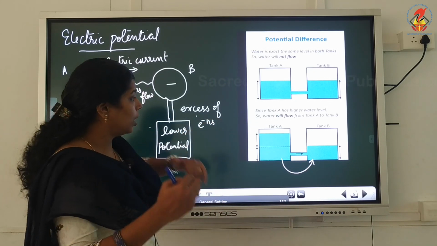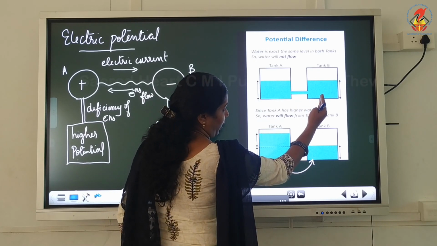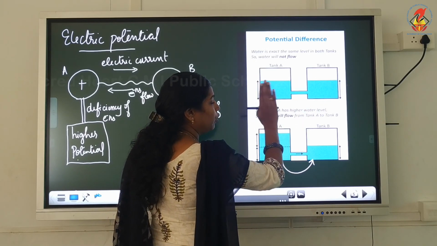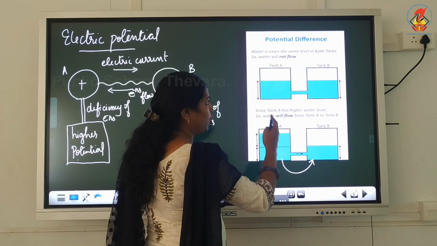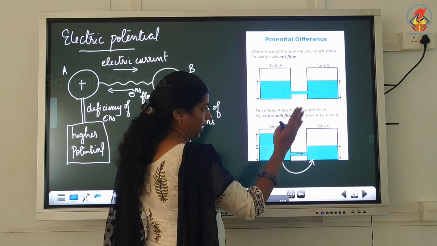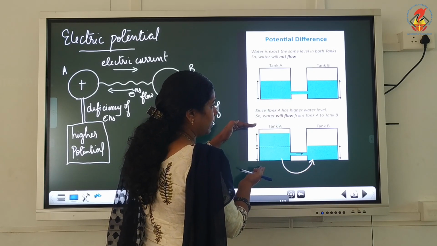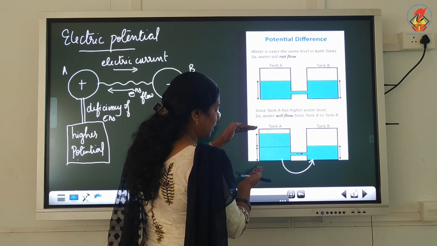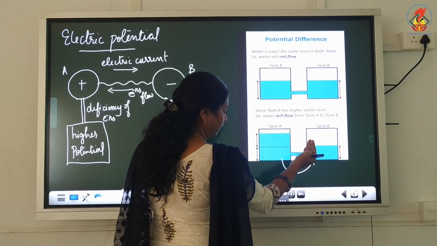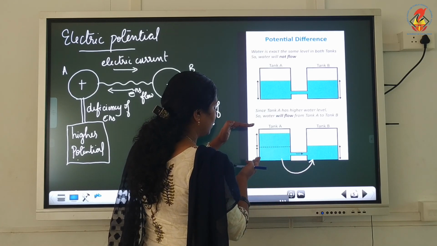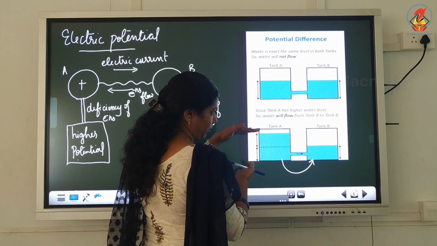So, first we consider two tanks. The water level in both tanks is the same, so the water will not flow from A to B or from B to A. In the second case, we increase the water level in tank A and you can see that the water will flow from A to B. The reason is that there is a change in the water level.